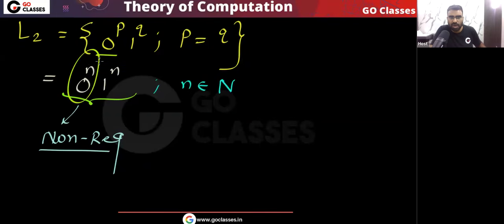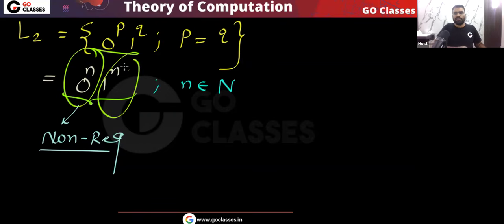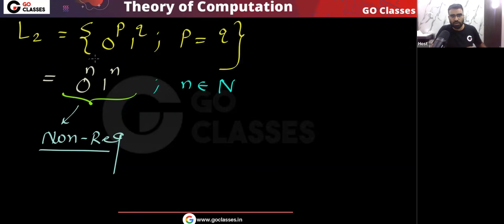Here you have to compare how many 0s with how many 1s. Yes or no? Because the number of 0s should be equal to the number of 1s, so you have to remember how many 0s there are so that you can compare with the number of 1s. This type of unlimited memory is not there in finite automata. If you have 1000 0s, there should be 1000 1s. If you have 10,000 0s, there should be 10,000 1s. If you have 1 crore 0s, there should be 1 crore 1s.